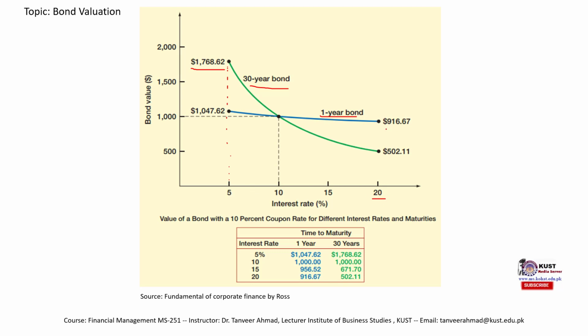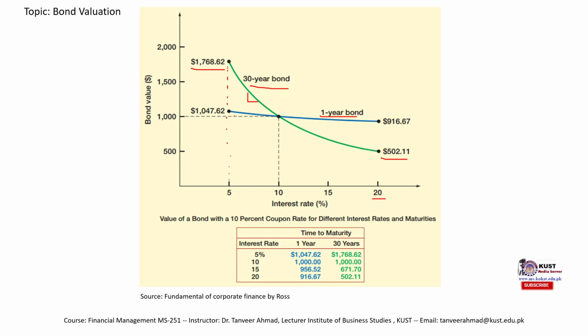We know that when the interest rate increases, the value of the bond decreases. The value of this 30-year bond decreased to 500 rupees or dollars. So the slope is higher. When the slope is higher, the rate of change is higher, and the risk is higher.